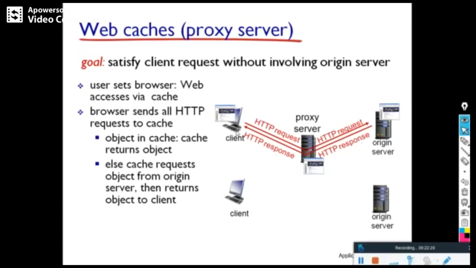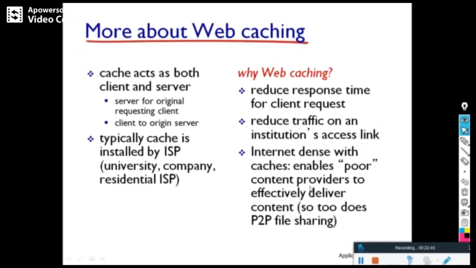In the diagram, the client sends a request and the particular page is not available in the proxy server. The proxy server will request the original server, get the response, and the same will be provided to the client. The next client here once again requests the same web pages. Then the same web page response will be provided by the proxy server. So this will improve the performance. Now this client need not wait for the response from the origin server.